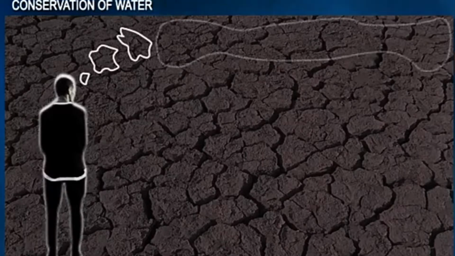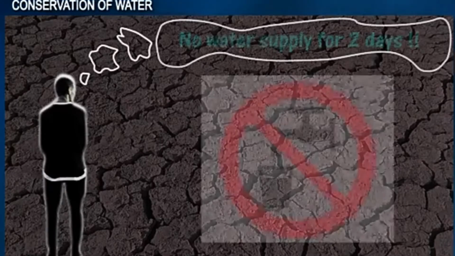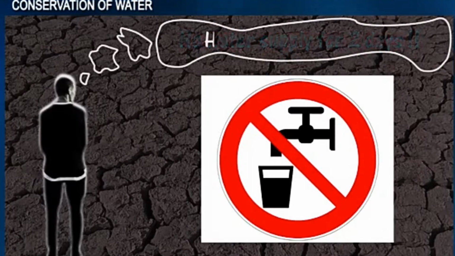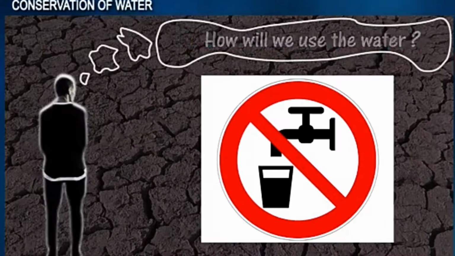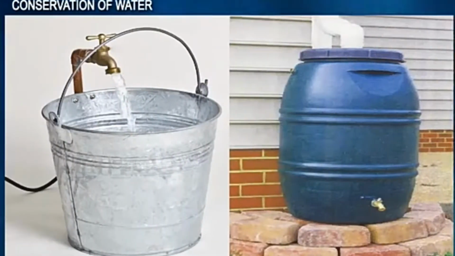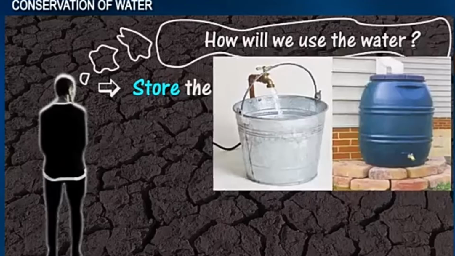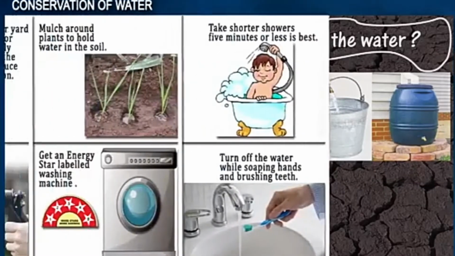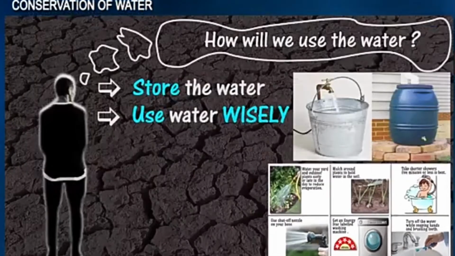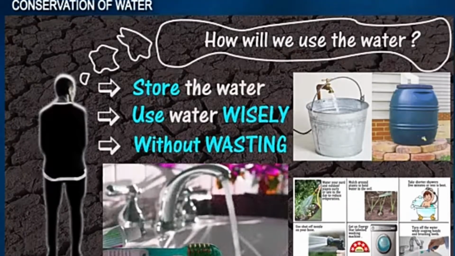Then imagine in the house, you are told that there will be no water supply for 2 days. How will you be able to cope? How will you use the available water that you have in the house for the 2 days? Number one is storing the water. The first thing is to store water. Another thing is you should use water wisely without wasting water.